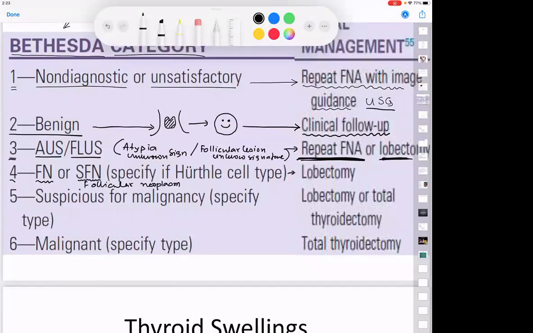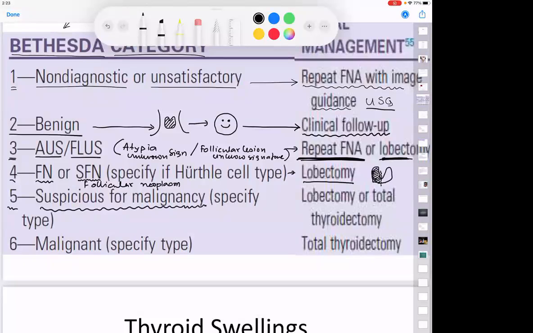Do not take a chance. Go for a lobectomy. I hope you know what a lobectomy is. Hello? Yes, sir. Right? Good. What is Bethesda 5? Suspicious of cancer. Oh my God, now you are thinking cancer.